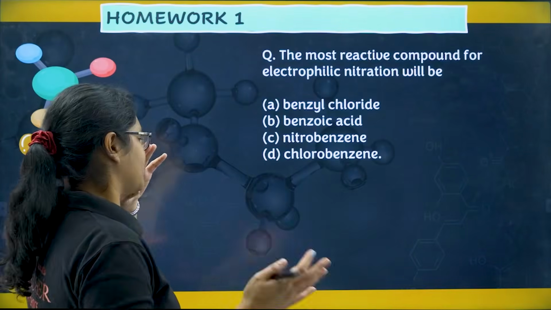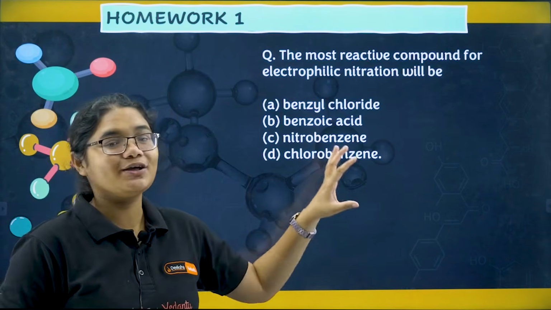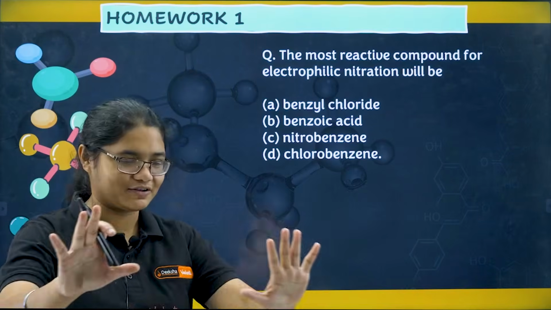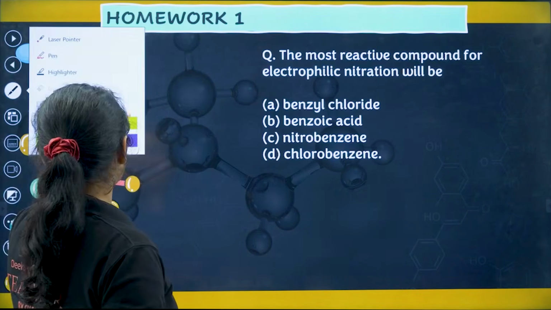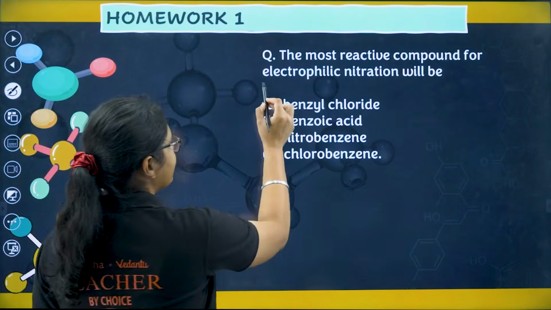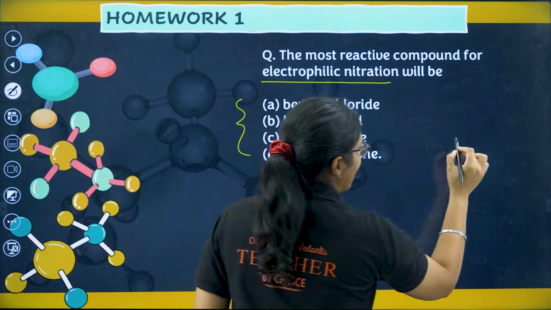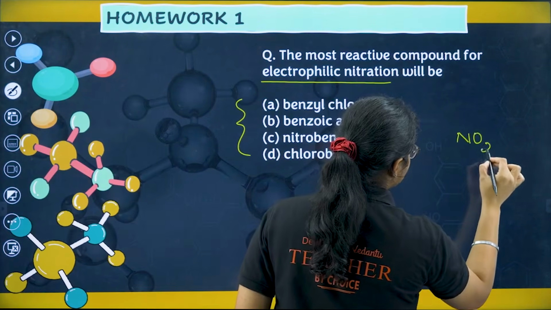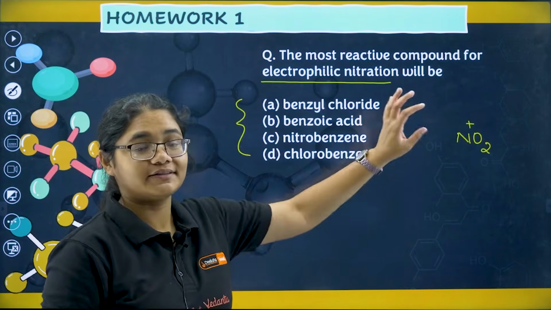Sorry, I forgot. Before going to the first question, I will be discussing the homework questions of the last session. Sorry for the interruption. The question: which is the most reactive compound among the following for electrophilic nitration? I have been given these 4 compounds and you have NO2+ as an electrophile. Which of these compounds will react faster with this electrophile?